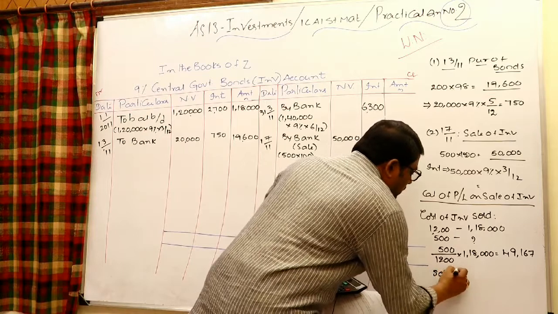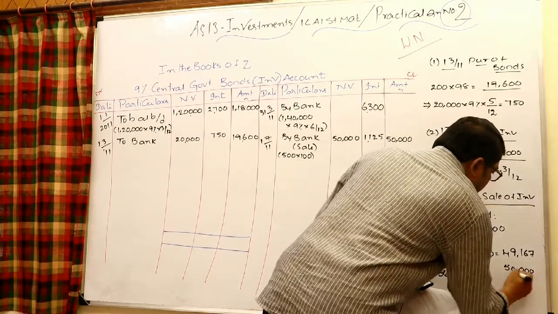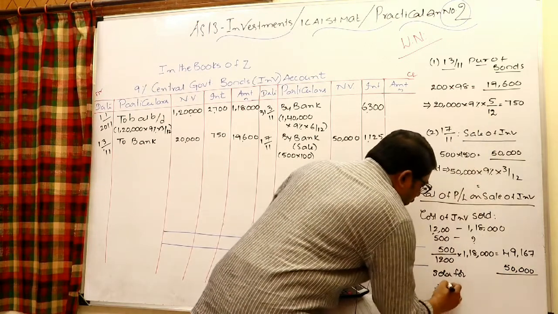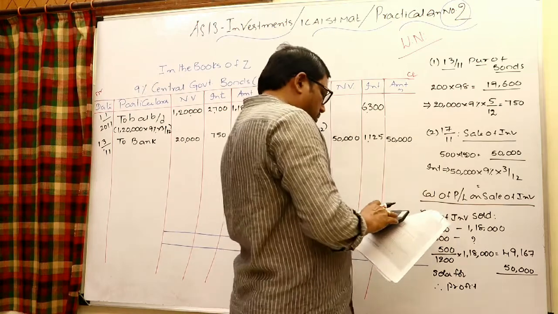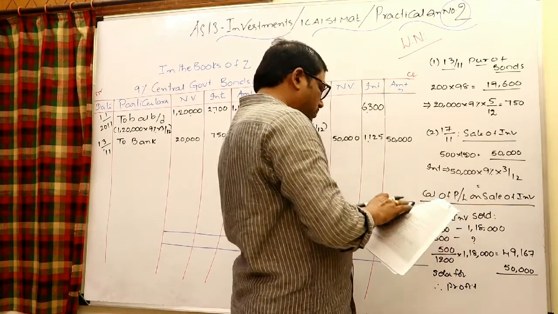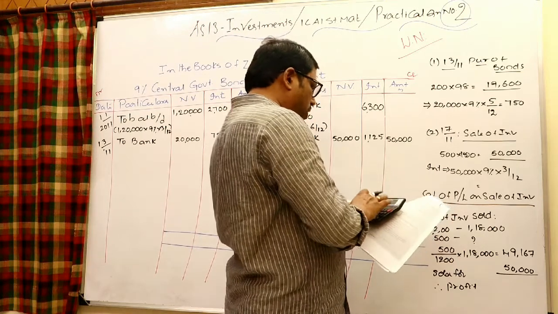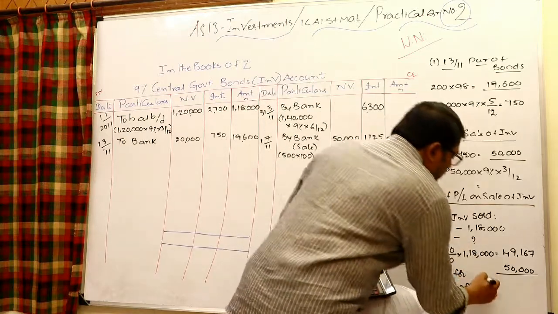Sold for 50,000. Therefore, profit on the sale of investments is 50,000 minus 49,167, which is 833.